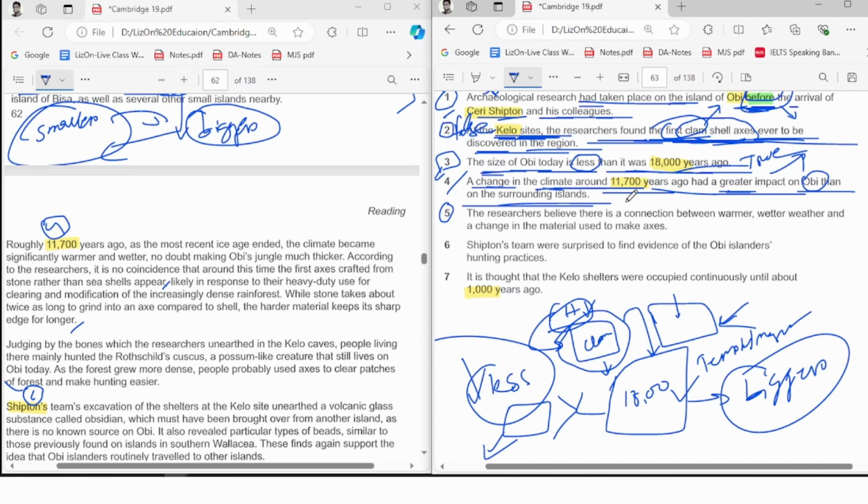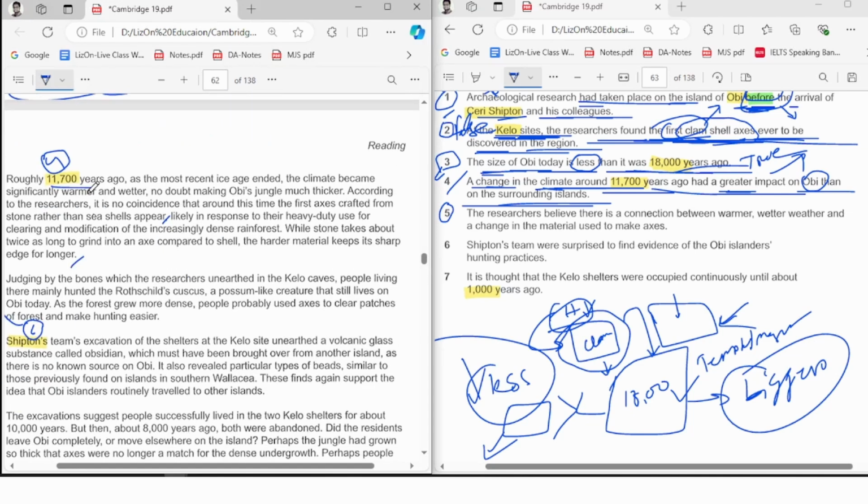Let's see if we can find that. If it was a greater impact than on the other island, it will be true. If it is not greater, maybe lower or less, then it is going to be false. And if we can't find the comparison, it can be not given. Let's go and find out. So here is the location, right?